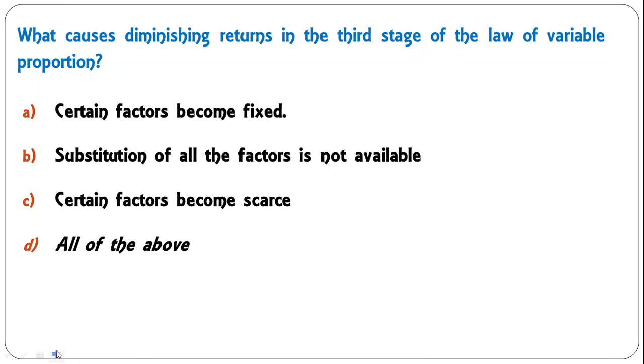Okay, next question, what causes diminishing returns in the third stage of law of variable proportion? Certain factors become fixed, substitution of all the factors is not available, certain factors become scarce, all of the above. All these are the reasons of diminishing returns in the third stage of law of variable proportion. So D is the correct answer here.